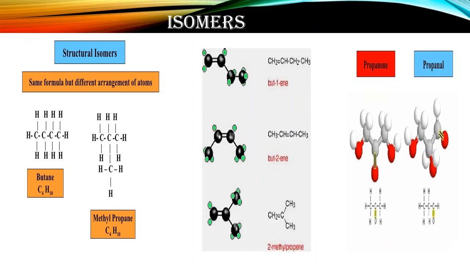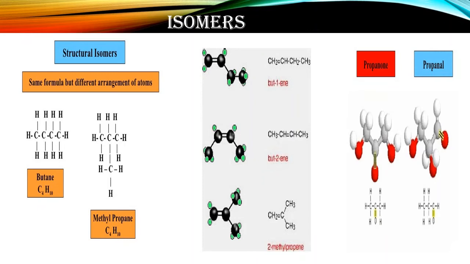This is structural isomerism. For example, butane, I am depicted here. Butane, the formula is C4H10, but in the other form, when it congested into the branch, it contains the formula C3H8, and this is the methyl propane. So guys, you can see here molecular formula is same but structurally this is different. One is branch and another is straight.